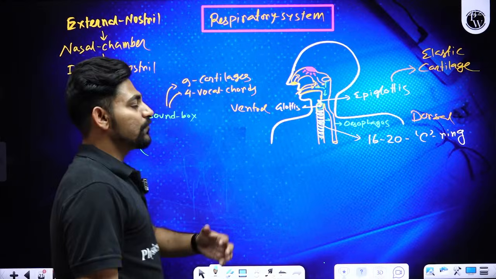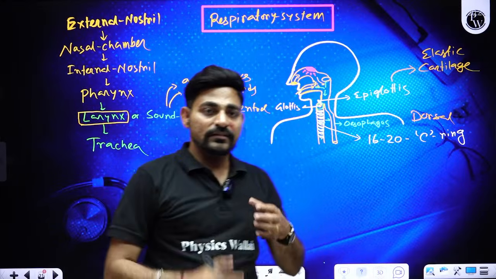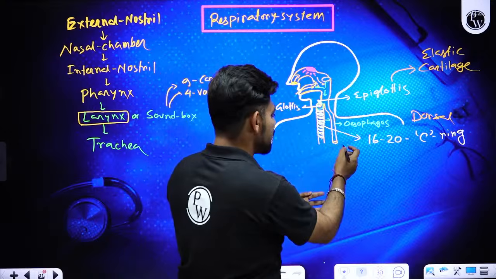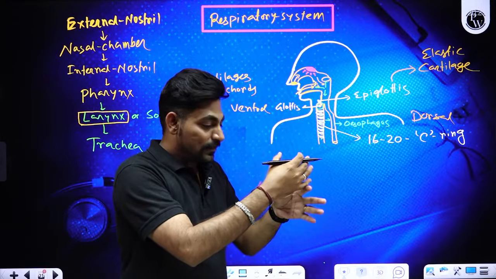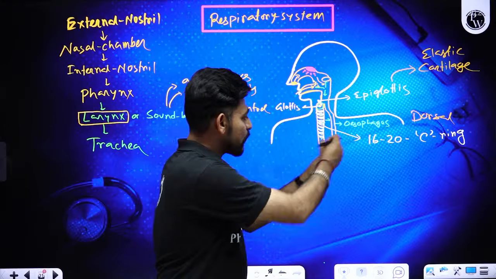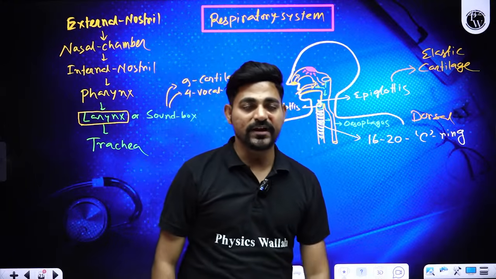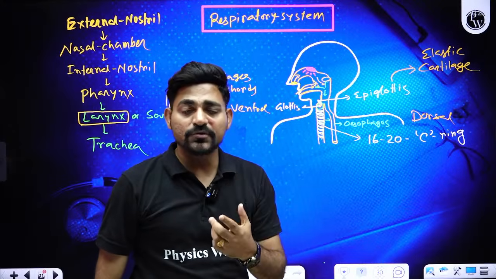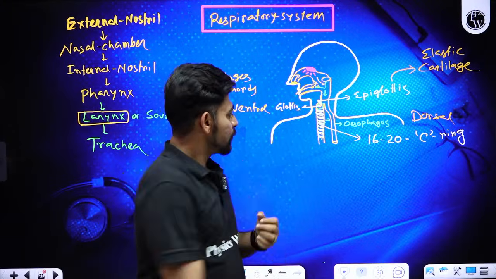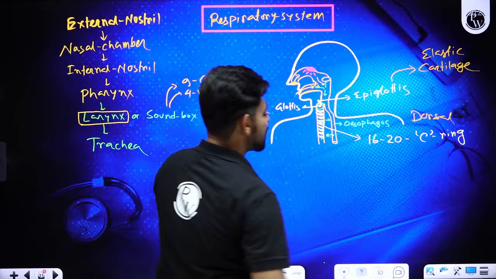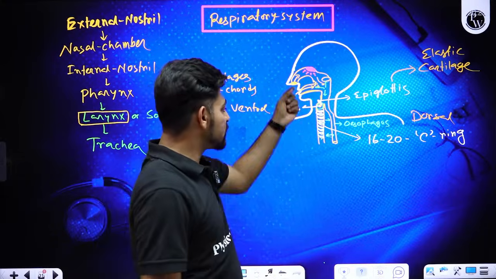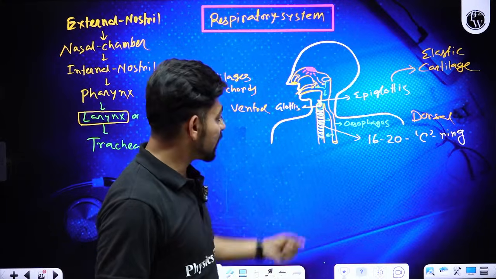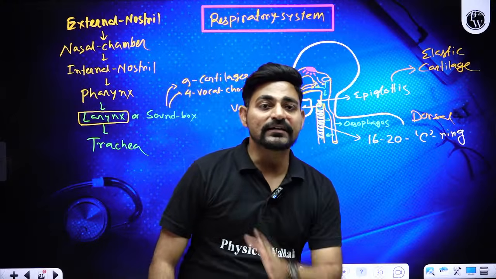Now, while you are swallowing food, the esophagus will exhibit continuous contraction and relaxation, called peristaltic movement. That peristaltic movement of the esophagus will create a force towards the trachea, and that may choke or block the tracheal space. And if the tracheal space is choked, you will die.